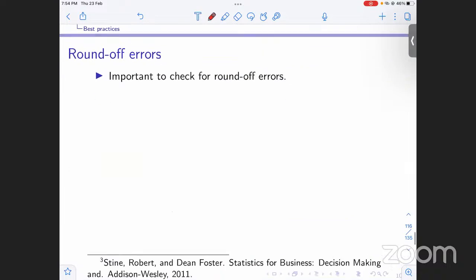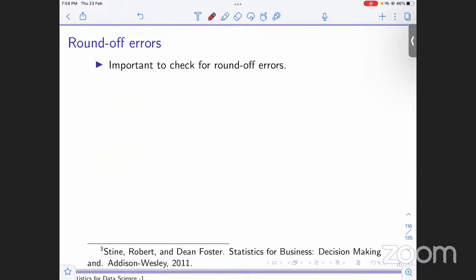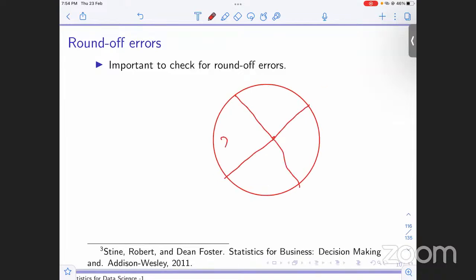Now there is another error, the round off error. For example, this is your pie chart, and the values are 29.33, 30.89, and 40.77. Now you round them off: 29.33 to 29, 40.77 to 41, and 30.89 to 31.